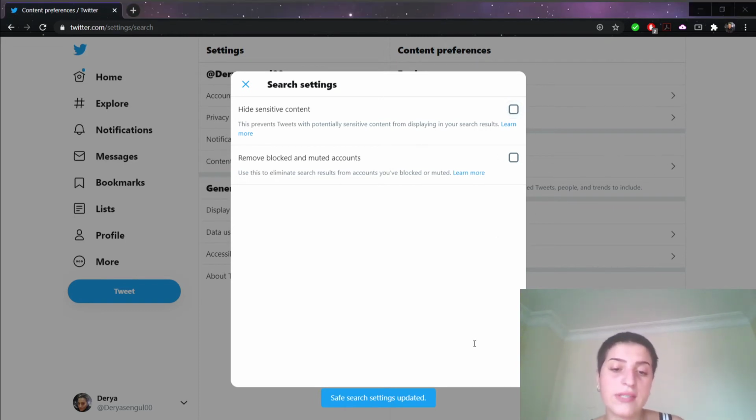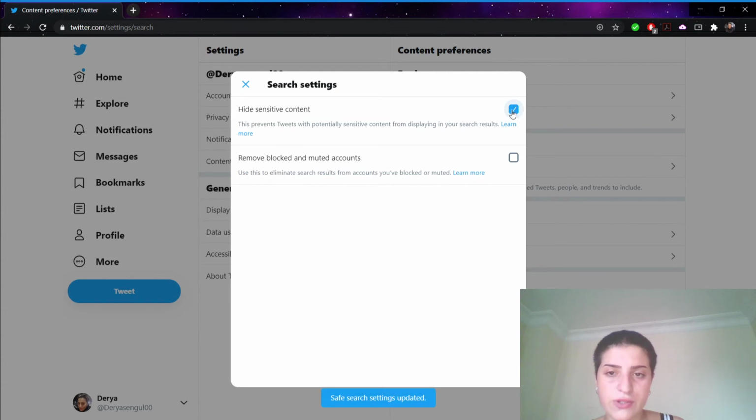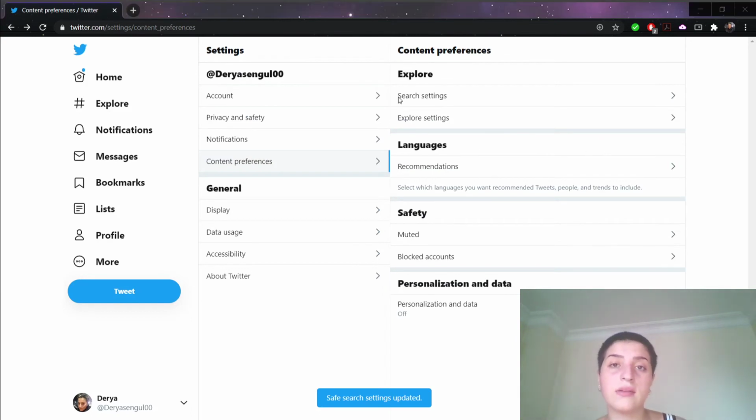And after doing this, as you can see, let me just show you, it says search settings updated. So I'm just gonna close this tab, and right now I'm going to be able to see those hidden or sensitive media contents. So we have done it.